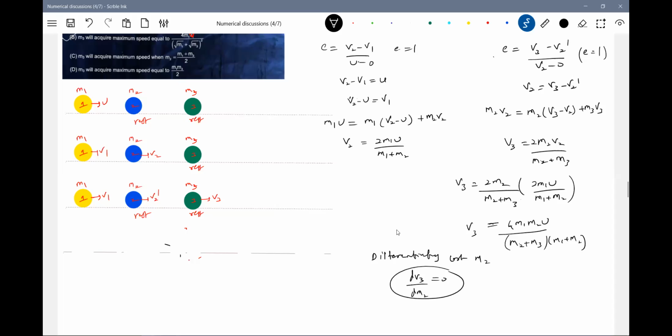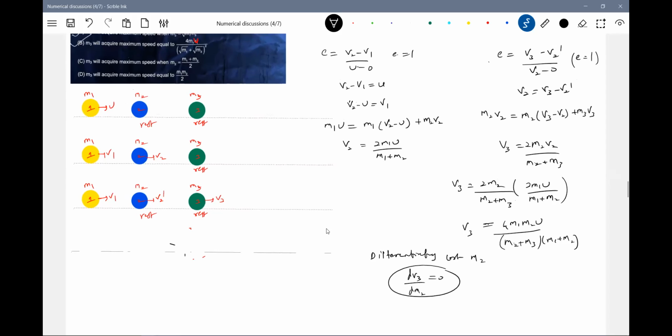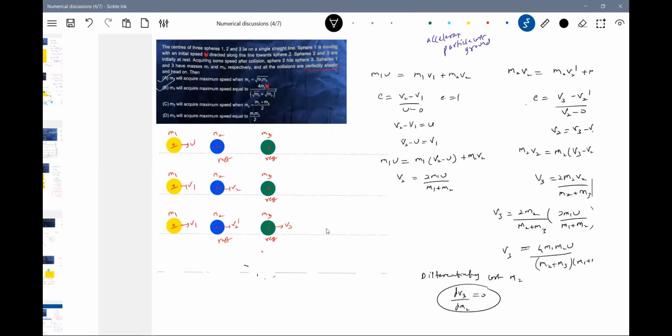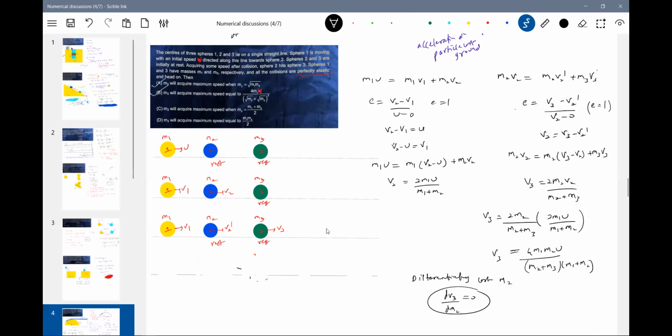If you look at the Advanced, we don't have any numericals of this kind till now. You be careful; there is a possibility of such conditions being asked. This will be your answer. Check it.